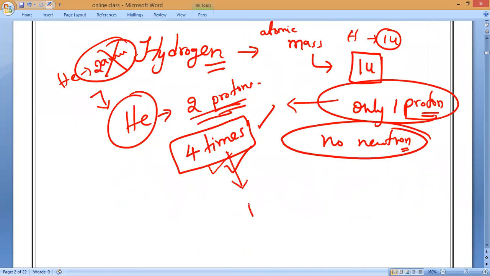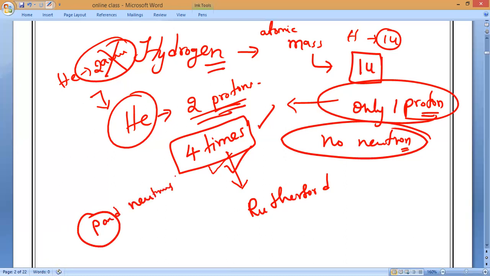Then that doubt came, and it was suspected not by Chadwick, it was Rutherford himself who suspected that some other uncharged particle is present in the nucleus. But he had not proved it. Later, after the discovery of the neutron by Chadwick, it was confirmed that a nucleus contains both protons and neutrons.